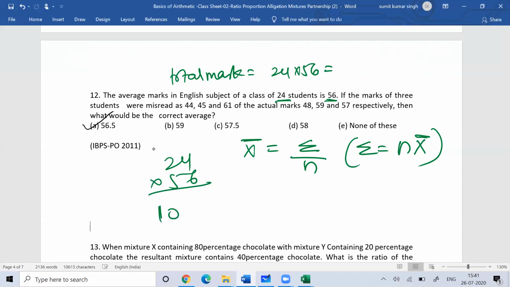Total marks is 24 into 56. 5 2s are 10, this is 12. 6 2s are 12. 20 plus 12, 32. So the total marks is 1344.